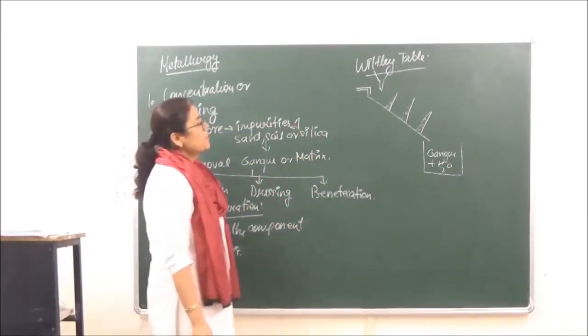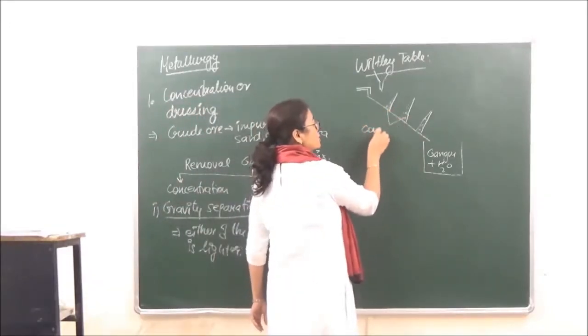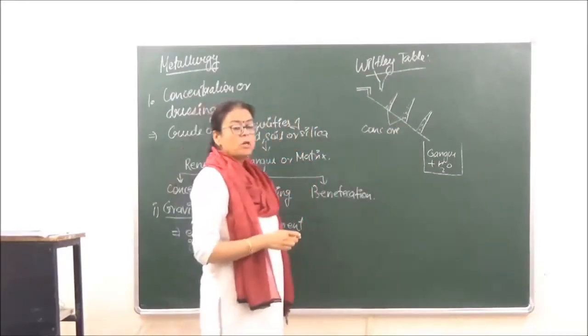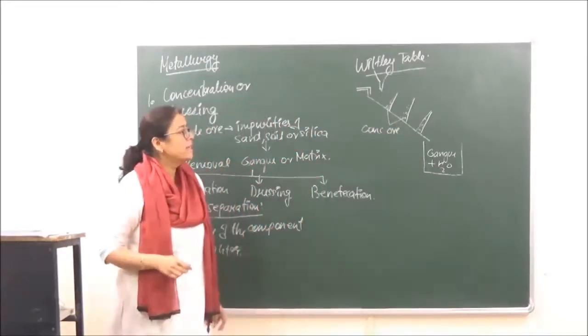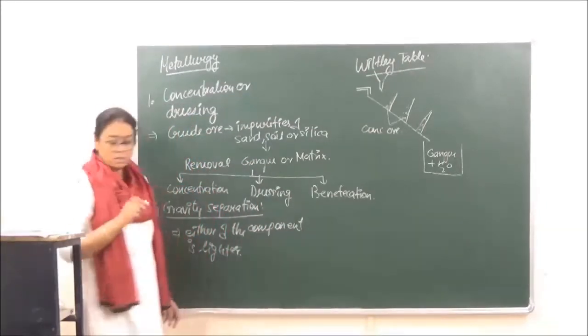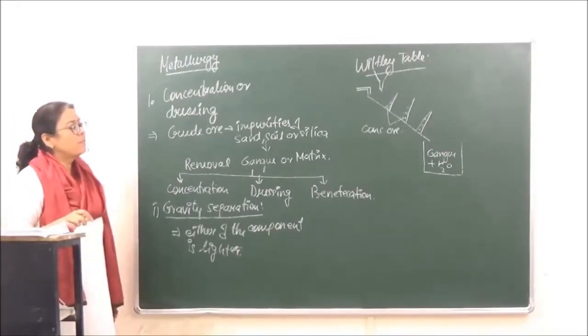Okay, now this can be done, and this is all the concentrated ore which we have. Repetitions of this process are done again and again till the entire ore is concentrated. So this is the first method, known as the Wilfley table.